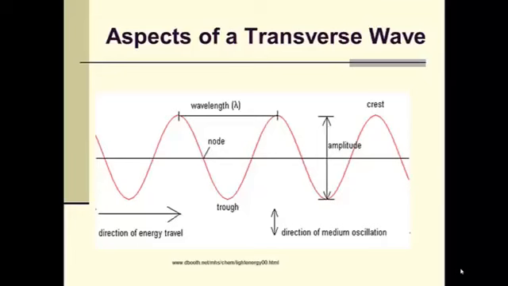The amplitude is measured from the rest position to the top of the crest, or from the rest position to the bottom of the trough. So that line is actually two vectors, or a total of two amplitudes.